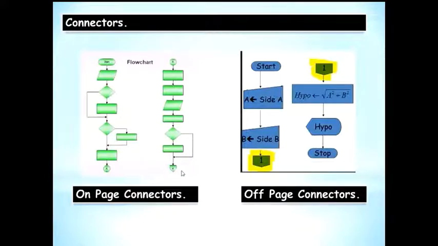Whereas the 4 shows that this is an off-page connector. The circle with A is an on-page connector, and 4 is an off-page connector. See over here also. So off-page connectors help you continue the flowchart on the other page. So since you have given 4, it will look out for 4 on the other page. Since you have given A here, it will look out for A over here.